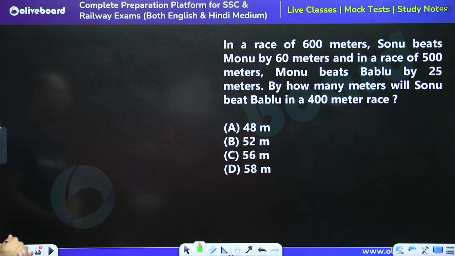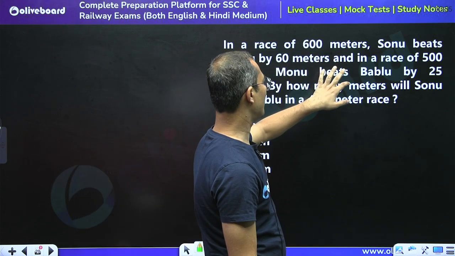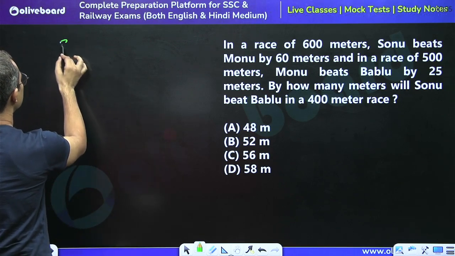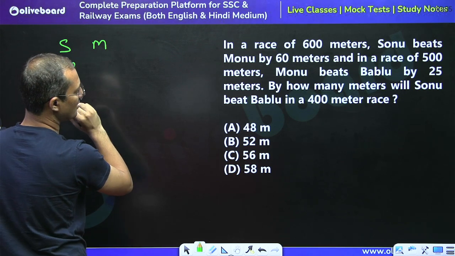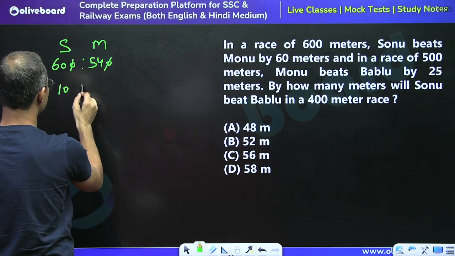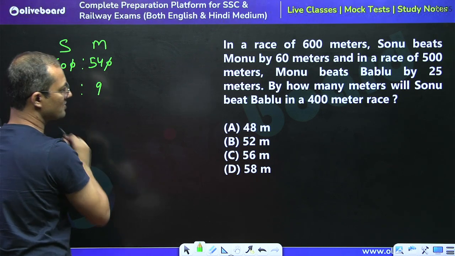Yes. So tell me what is the answer for this question. In a race of 600 meters, Sonu beats Monu by 60 meters, right? It means Sonu is running 600 and Monu is running 540. So dividing by 60, the ratio is 10:9. This is the ratio of speed.